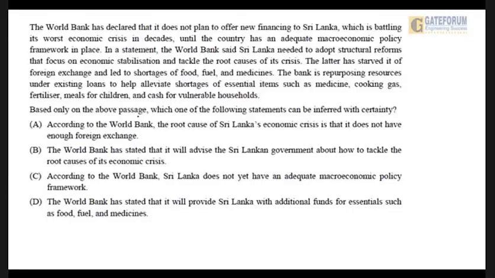And what is the different purpose? To help alleviate. Alleviate means satisfy, quench, alleviate shortages of essential items such as medicine, cooking gas, fertilizer, meals for children, and cash for vulnerable households. Vulnerable households means the households which are very much below the poverty line, and hence they're vulnerable to problems, right? So cash for them. So that is the meaning of the passage as such.